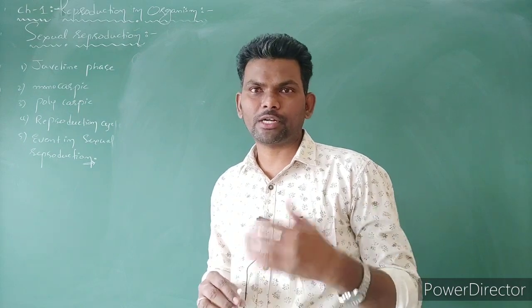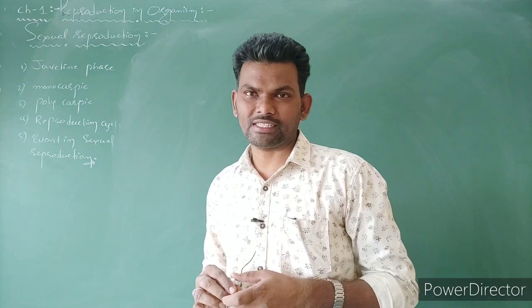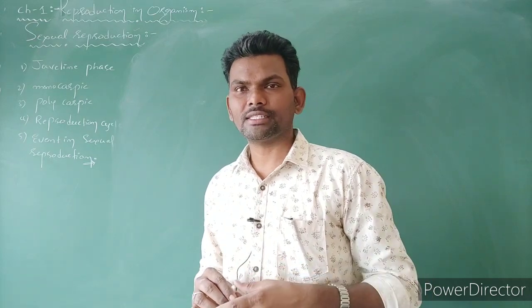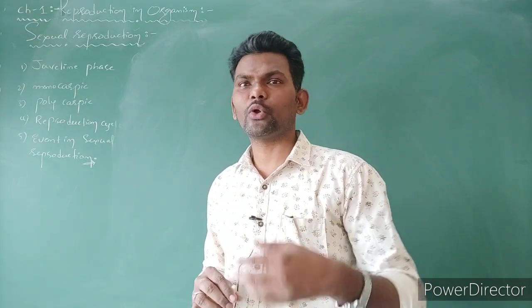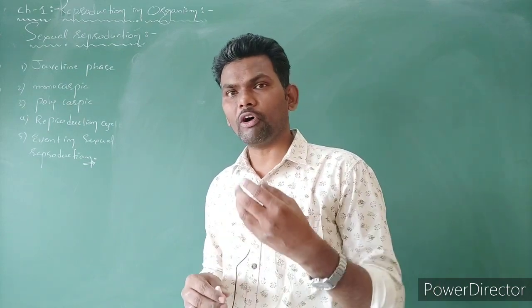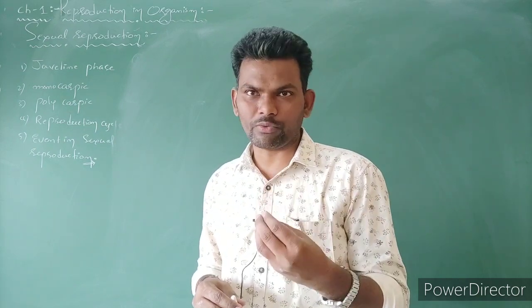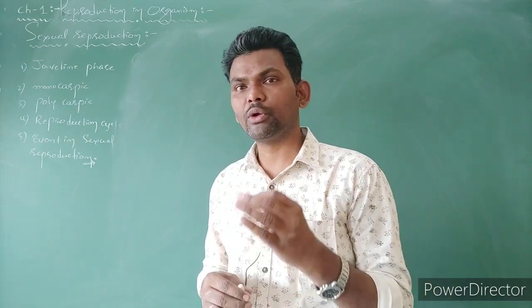After the completion of the reproductive phase, the organisms are going to enter into the senescence phase. What is senescence? Senescence is nothing but growing old. Growing old means the organism is not able to perform well. Metabolic rate is very slow. So that we can call growing old.